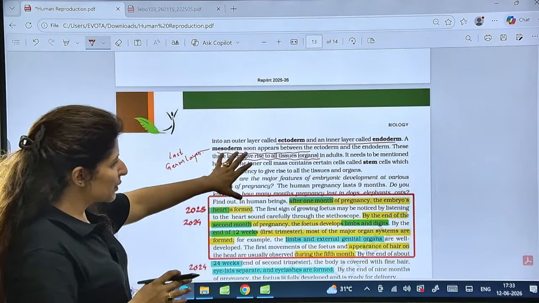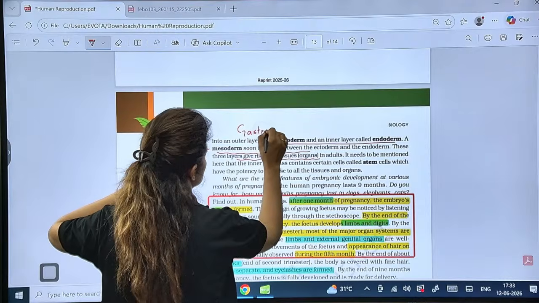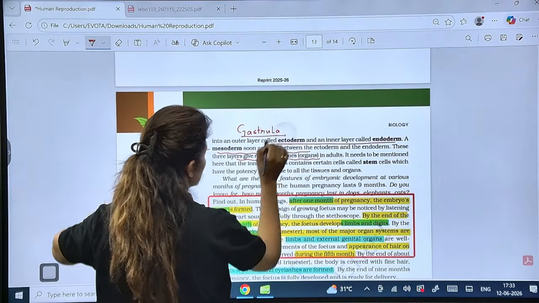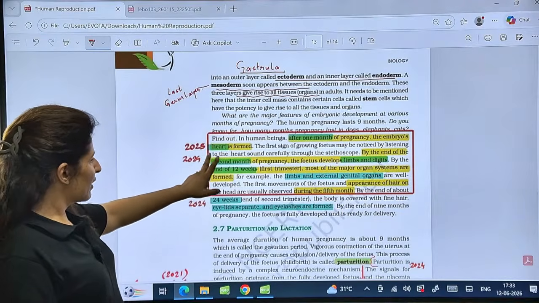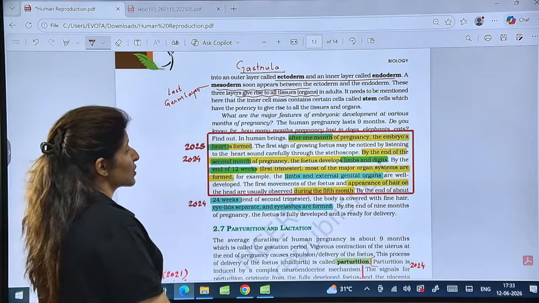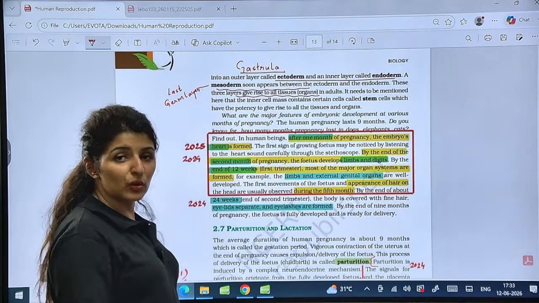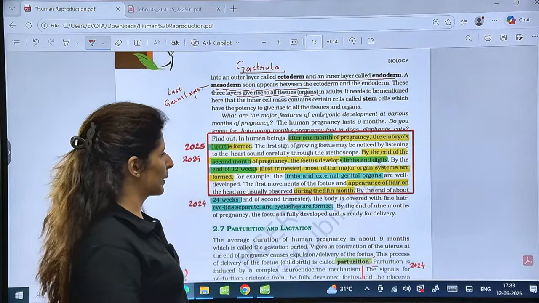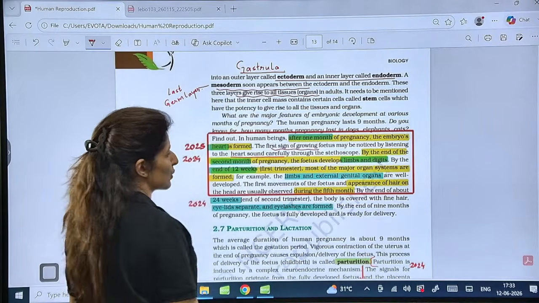So when these germ layers appear, this is the beginning of the gastrula stage. So this is what happens during gastrulation. Is that clear? Now, another very important paragraph, already asked in 24, 25, and Re-NEET 26. So after 1 month, the embryo's heart is formed. Which is the first organ to develop completely? That is the heart. The first sign of a growing fetus is the heart sound.